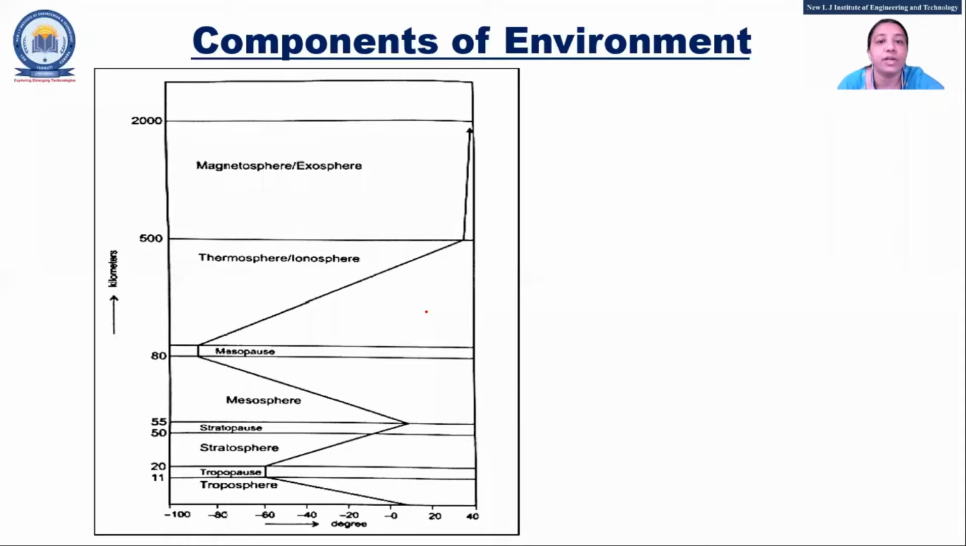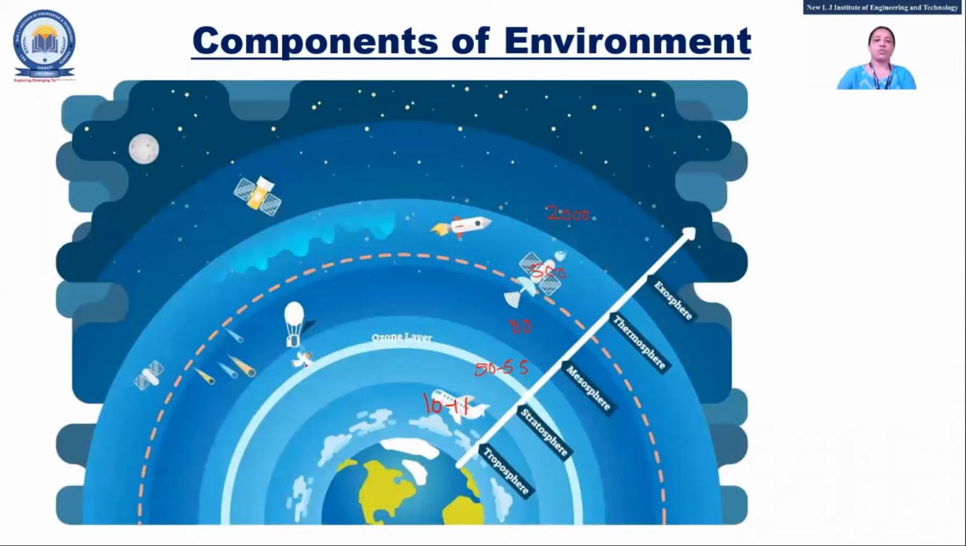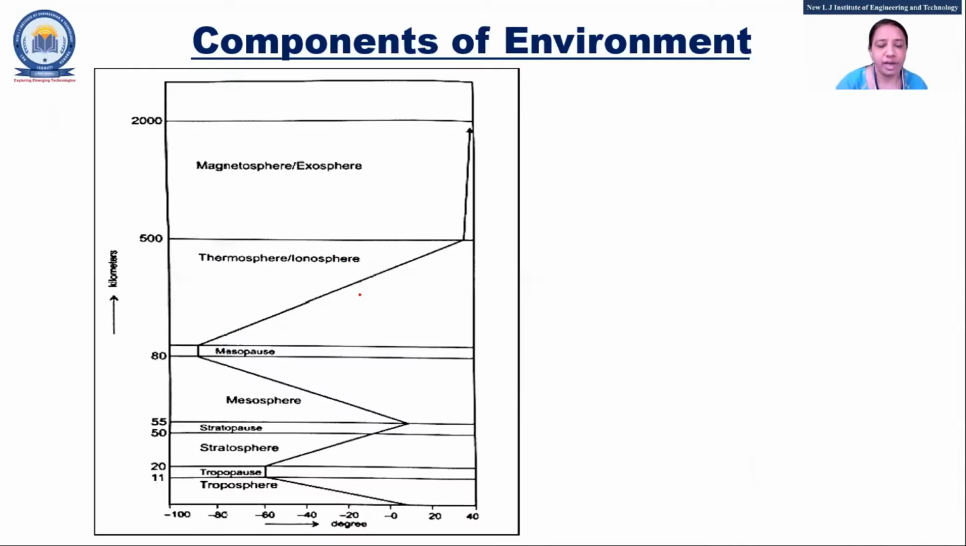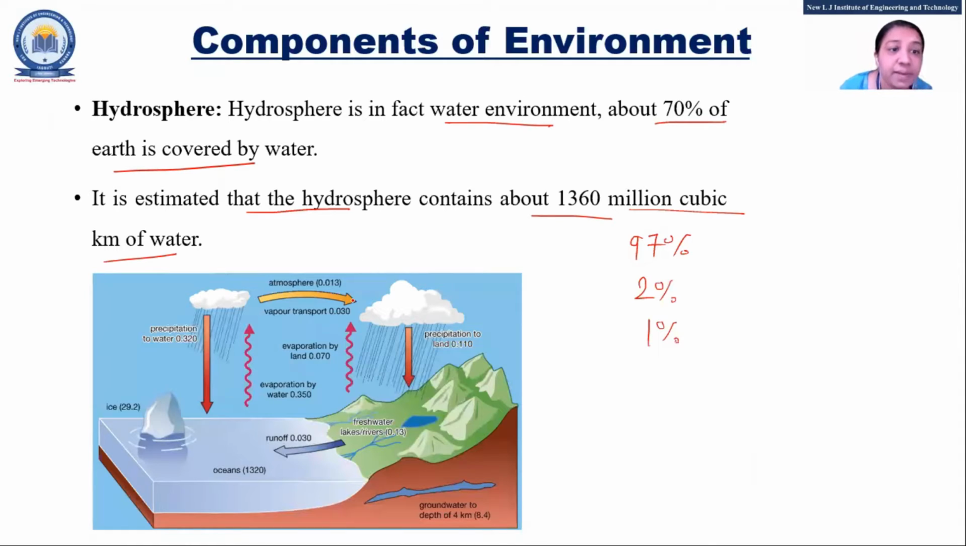So this is again a component of the environment. Now two figures are given. Just go for this figure only, no need to go for the other figure. The next one is another component, that is hydrosphere, which is related to water.